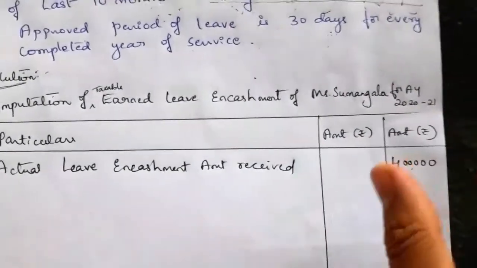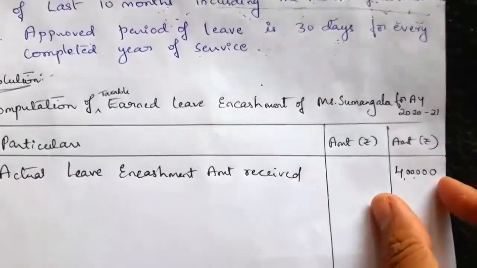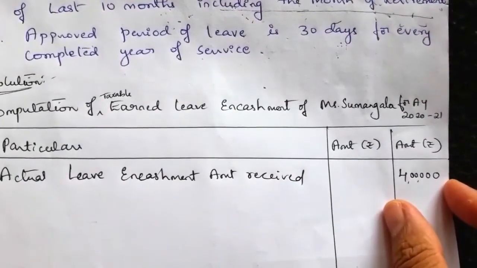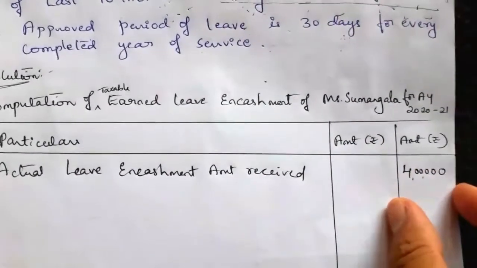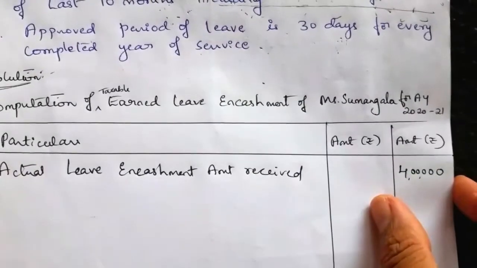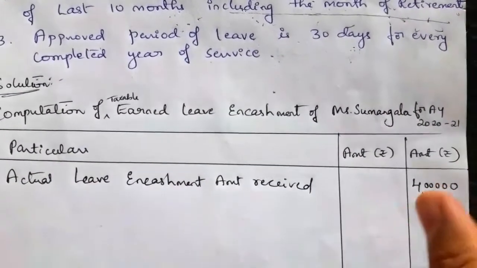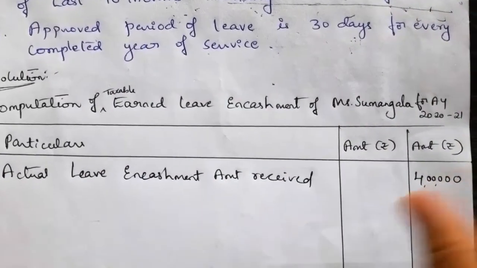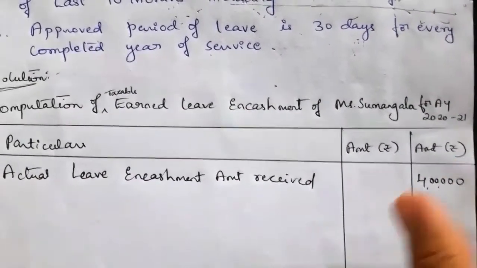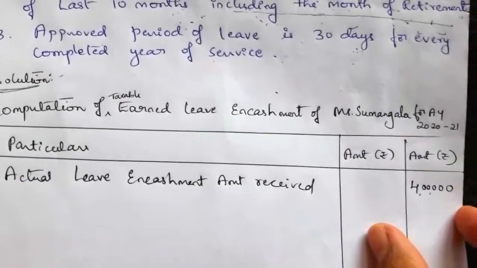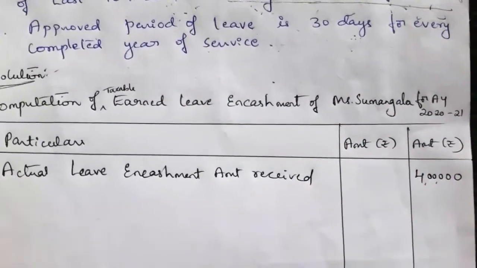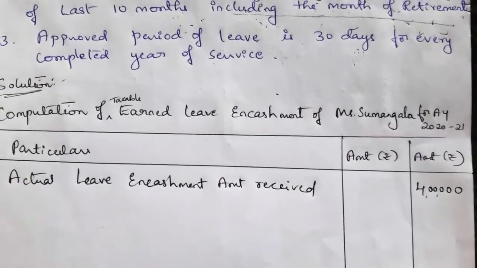Now we have to see whether this 4 lakh amount she received as earned leave encashment is fully taxable, or if it is given exemption, to what extent she can claim exemption, and to what extent she has to pay tax.